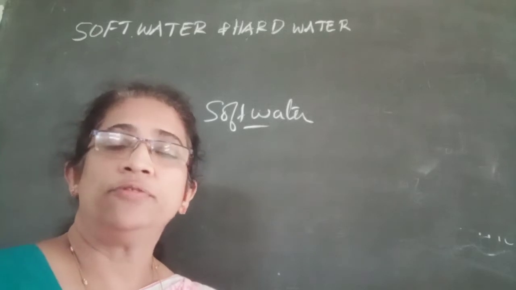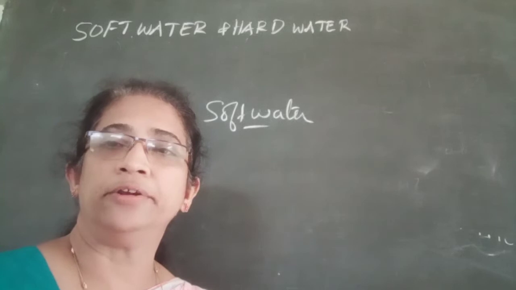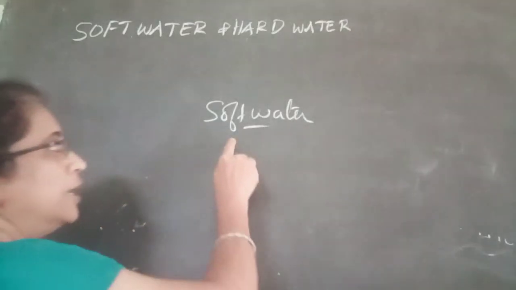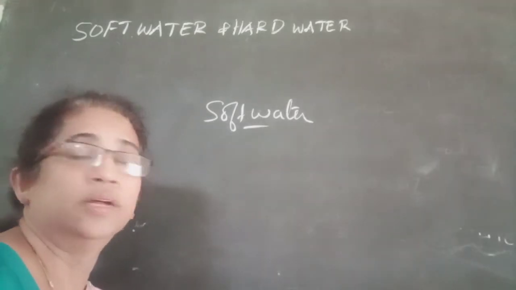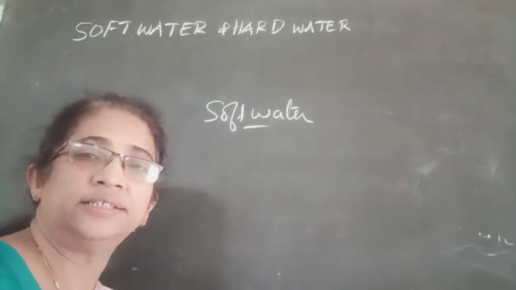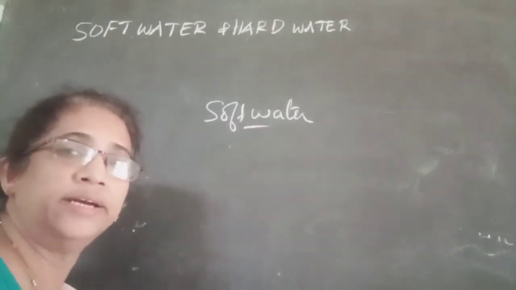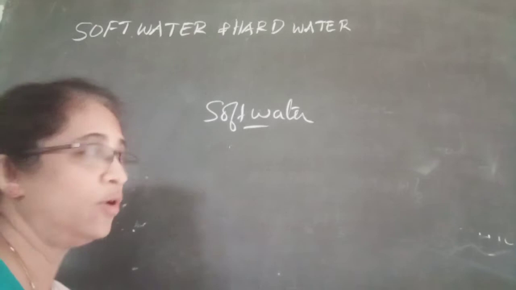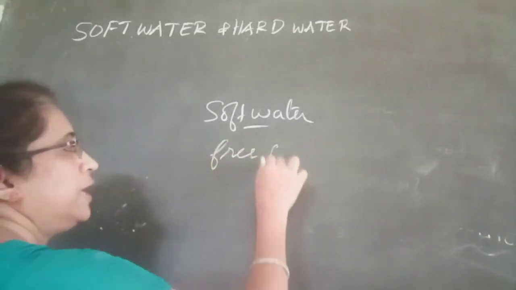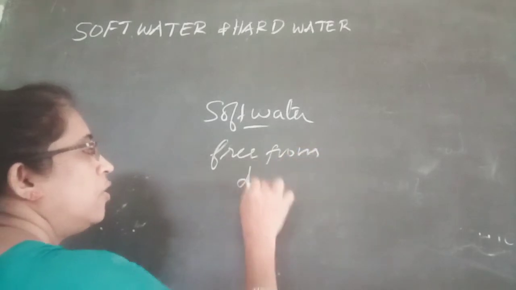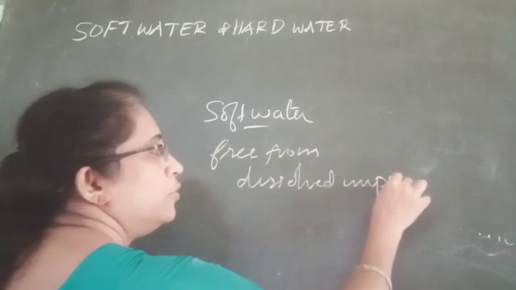On the basis of lathering capacity with soap, water is classified into two: soft water and hard water. Soft water readily lathers with soap and does not waste soap, because soft water is free from dissolved impurities.